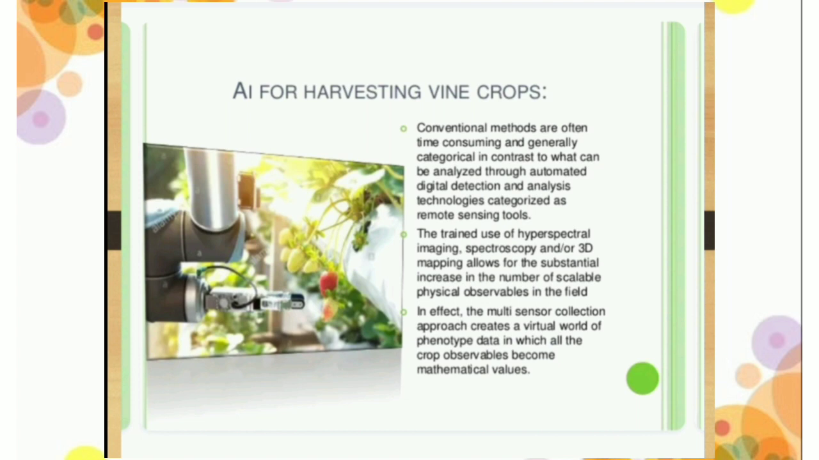AI for harvesting wine crops. Conventional methods are often time consuming and generally categorized in contrast to what can be analyzed through automated digital detection and analysis technologies categorized as remote sensing tools. The trained use of hyperspectral imaging, spectroscopy, and or 3D mapping allows for the sustainable increase in the scale of physical observations in the field. In effect, the multi-sensor collection approach creates a visual world of phenotype data in which all the crop observables become mathematical values.